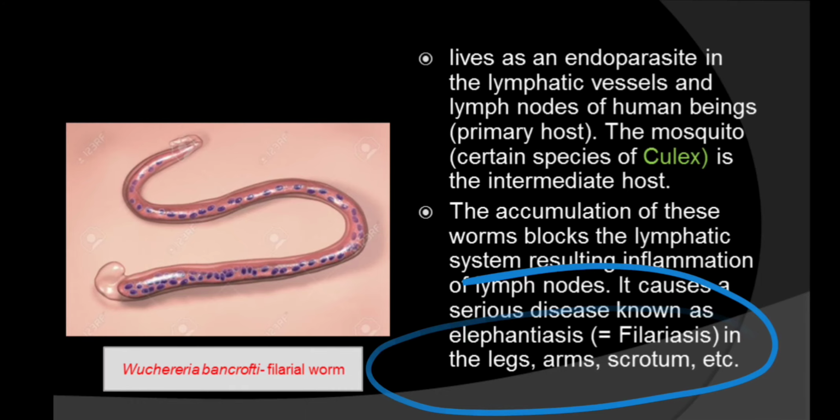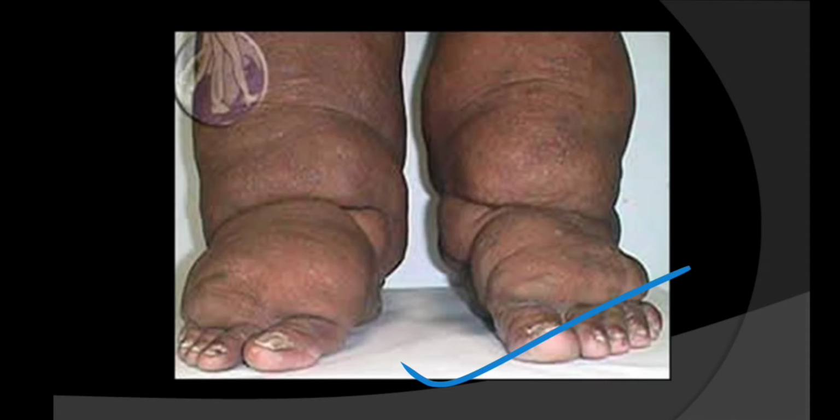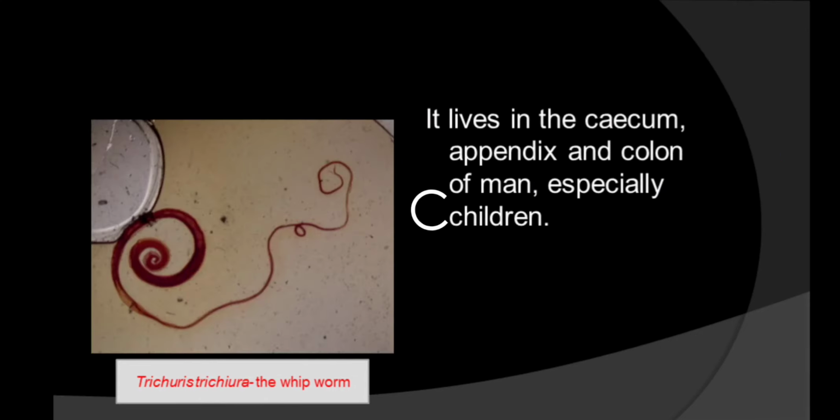Okay, now I'll show you one picture. So see this, here you will see this person is suffering from this disease caused by Wuchereria bancrofti, also known as filarial worm. So how will you protect yourself from this disease? By protection from the mosquito. Okay, now move on to the next one.